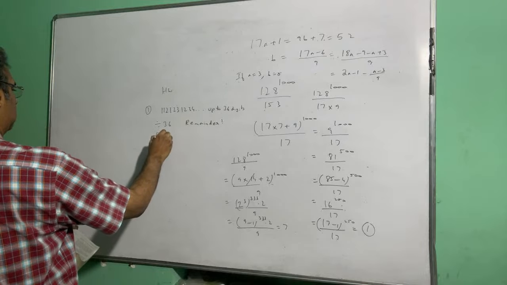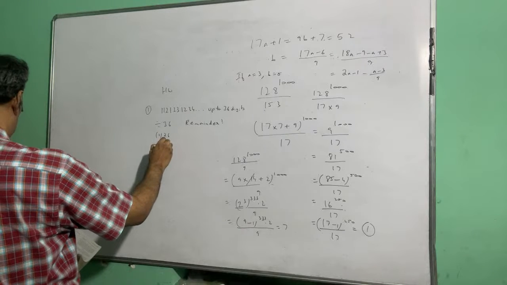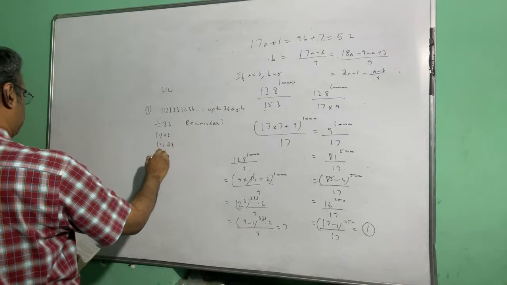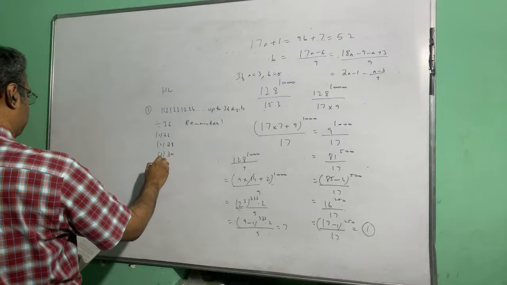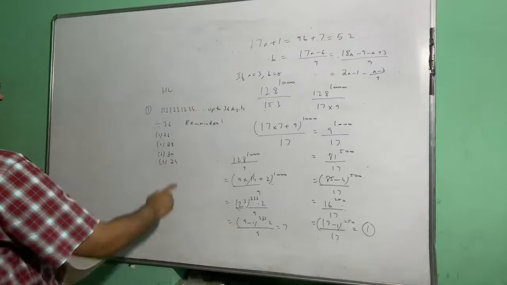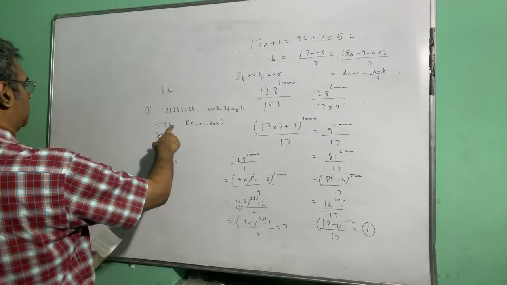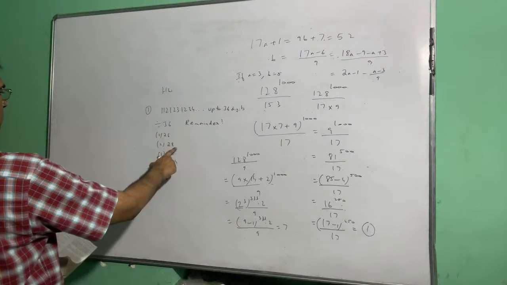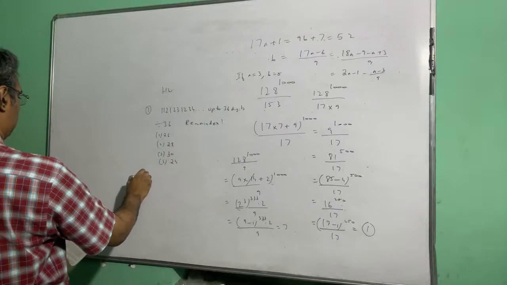And the options are 26, 28, 30 and 24. So if you divide this number up to 36 digits by 36, what is the remainder? Options are 26, 28, 30 and 24.